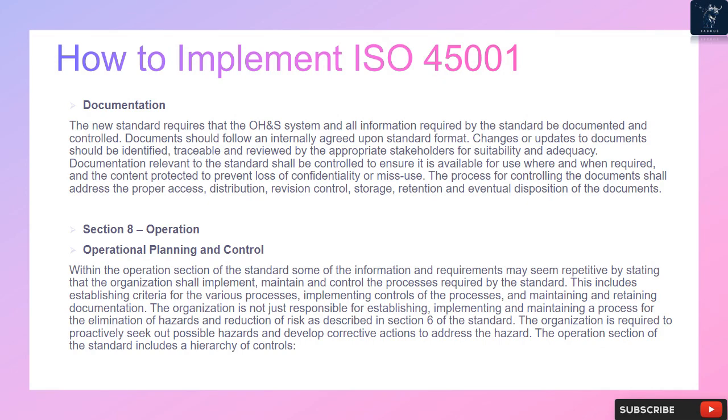The organization is not just responsible for establishing, implementing and maintaining a process for the elimination of hazards and reduction of risk as described in Section 6 of the standard. The organization is required to proactively seek out possible hazards and develop corrective actions to address the hazard. The operations section of the standard includes a hierarchy of controls.